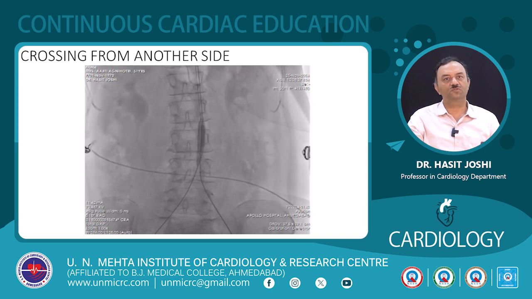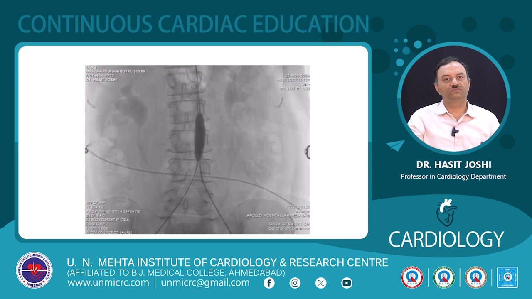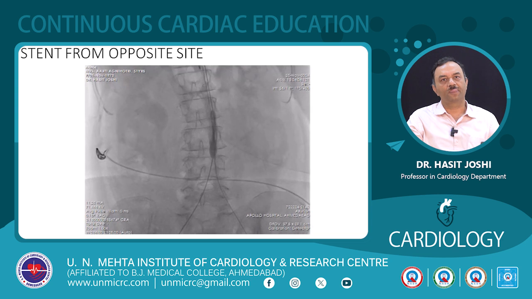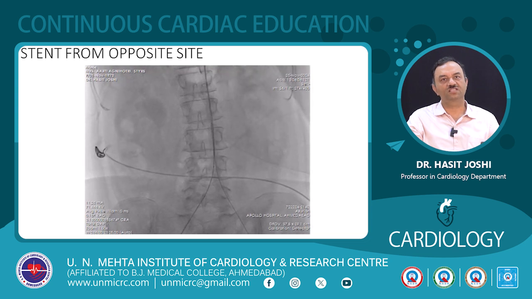During this we did cross match and started one PCV. Then we confirmed the crossing and we put up a 10 by 39 balloon expandable graft stent from the other side. This exchange had to be very rapid because there was a lot of fall in blood pressure during that time.